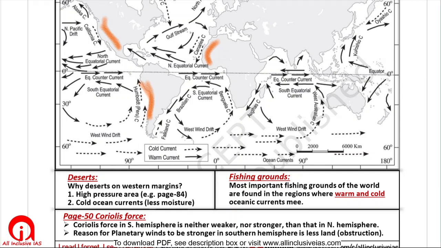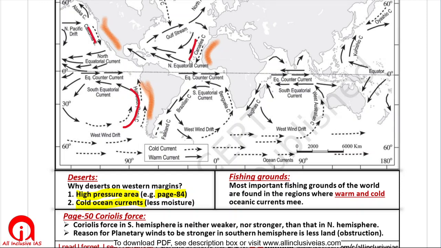Most of the deserts are on the western margins of the continents. What is the reason? Two reasons. One reason is that in these places there is a high pressure area, and how is it formed? That we had already studied on page number 84 while studying about the heat dome. Another reason is the presence of cold ocean currents. As you can see in this map, on the western margin of continents, generally there are cold ocean currents.